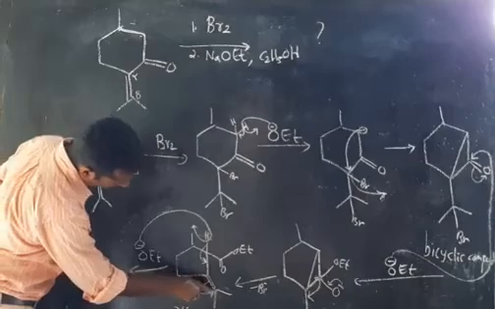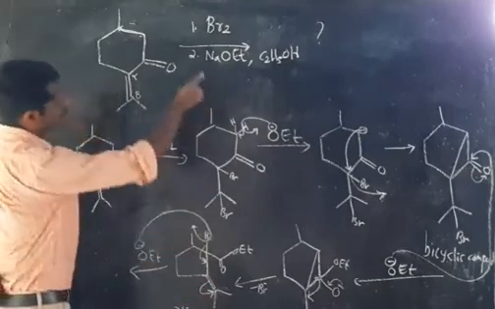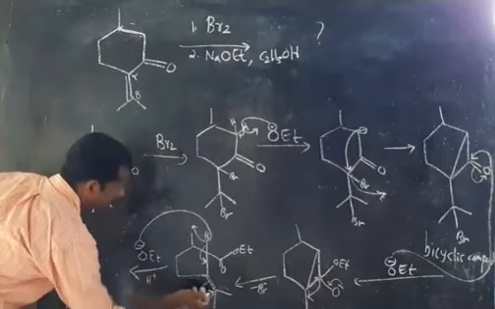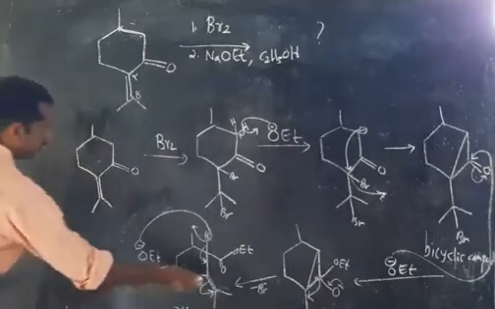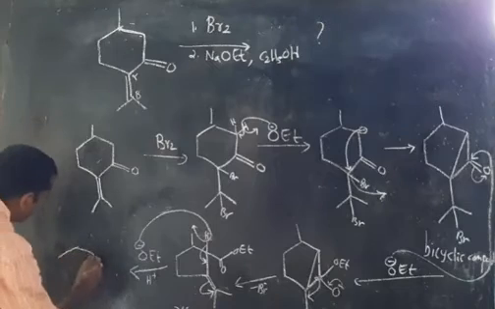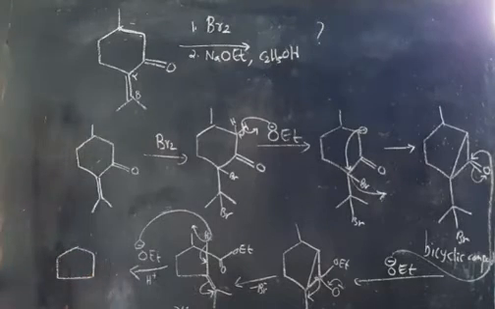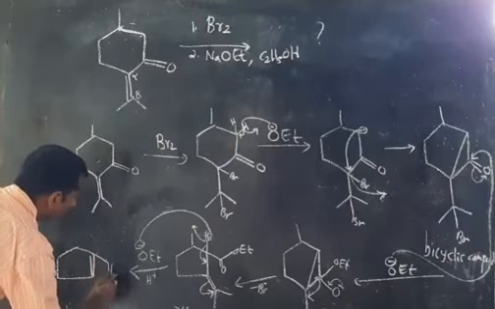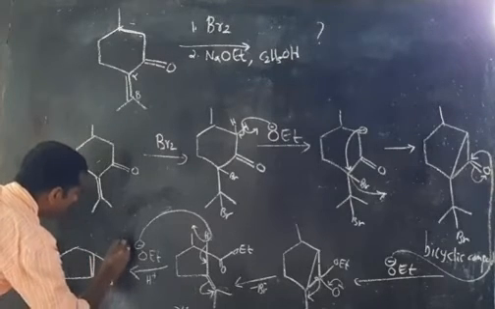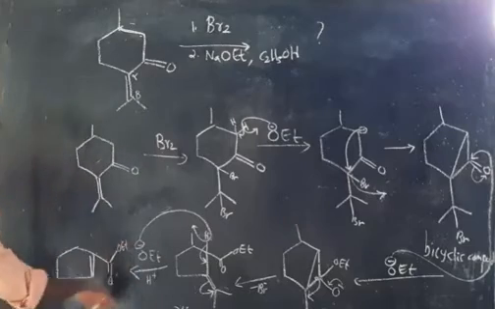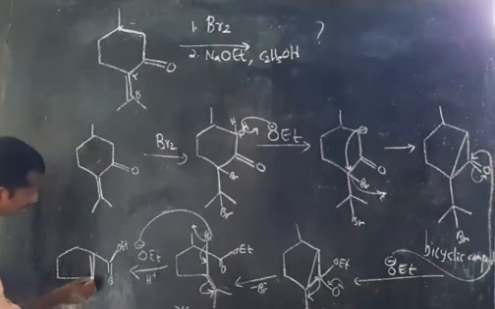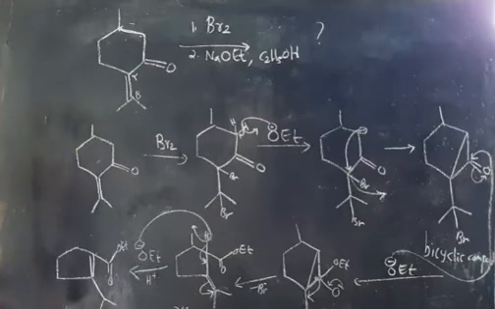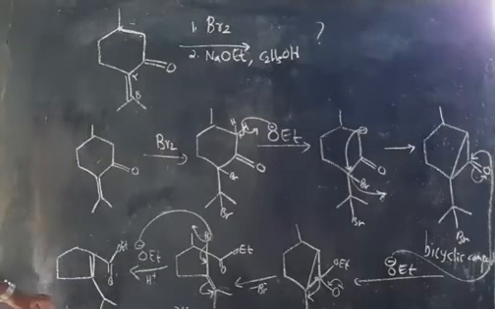This bond is shifting to this carbon, and you can see that from our medium, H plus is attaching here, and you get the final product like this. Now it is like this, and here it is a double bond, and here it is a double bond to O, OEt, and here it will become a single bond, and here it is like this. This is the Favorsky product.